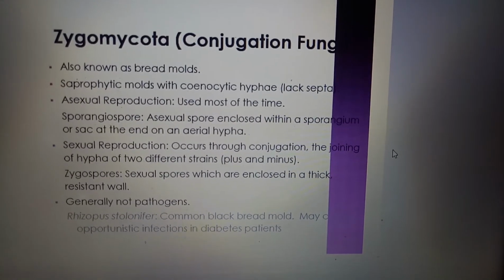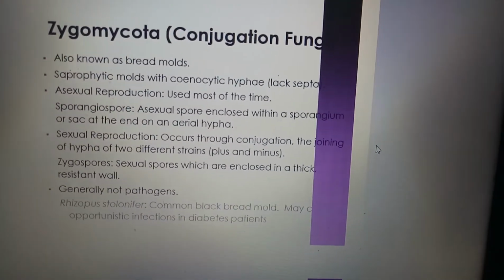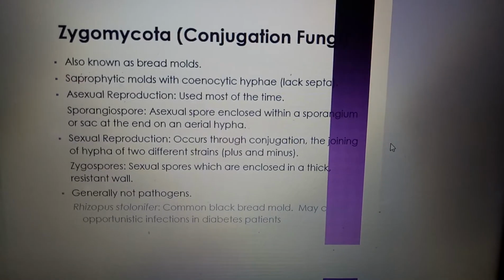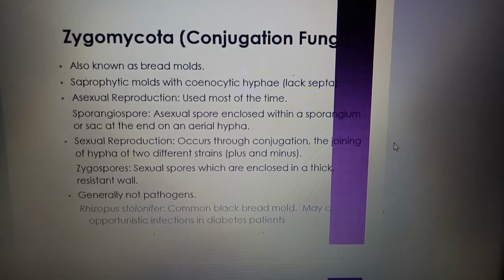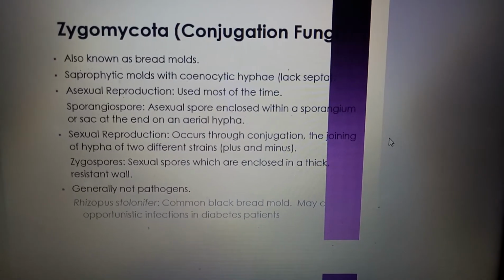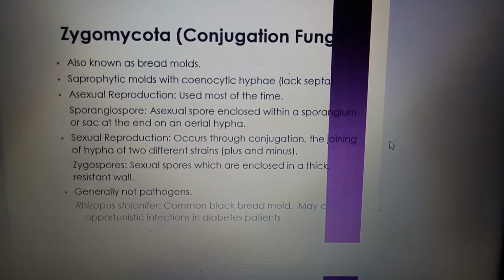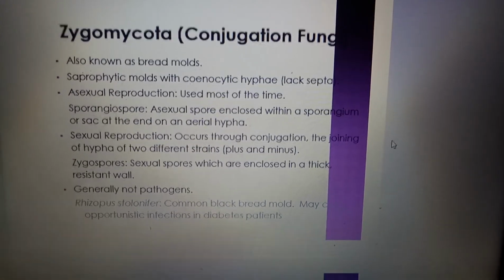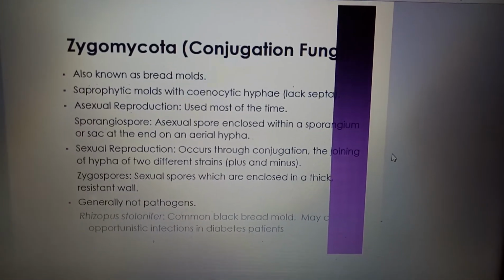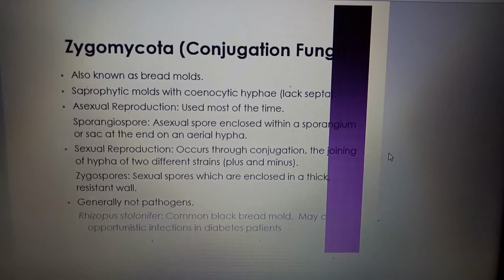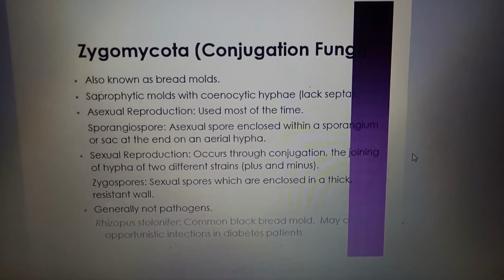They perform asexual reproduction most of the time. Sporangiospores are asexual spores enclosed within a sporangium or sac at the end of aerial hyphae. Sexual reproduction occurs through conjugation, the joining of hyphae of two different strains, plus and minus, forming zygospores, sexual spores enclosed in a thick resistant wall. They are generally not pathogenic, not dangerous. Rhizopus stolonifer, for example, is the common black bread mold and may cause opportunistic infection in diabetic patients.